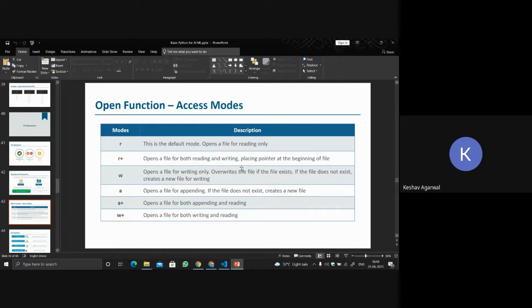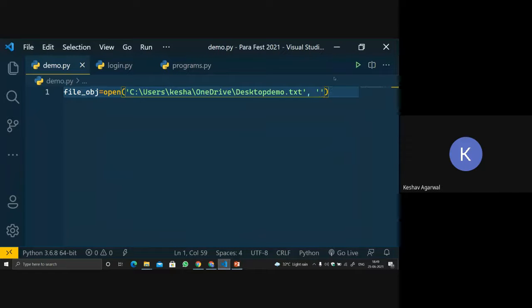It overrides the file if the file exists, and if the file does not exist, it creates a new file for writing. That's what I wanted to show you. So let's go to the code, and first we will start with the R operation, R implying read.